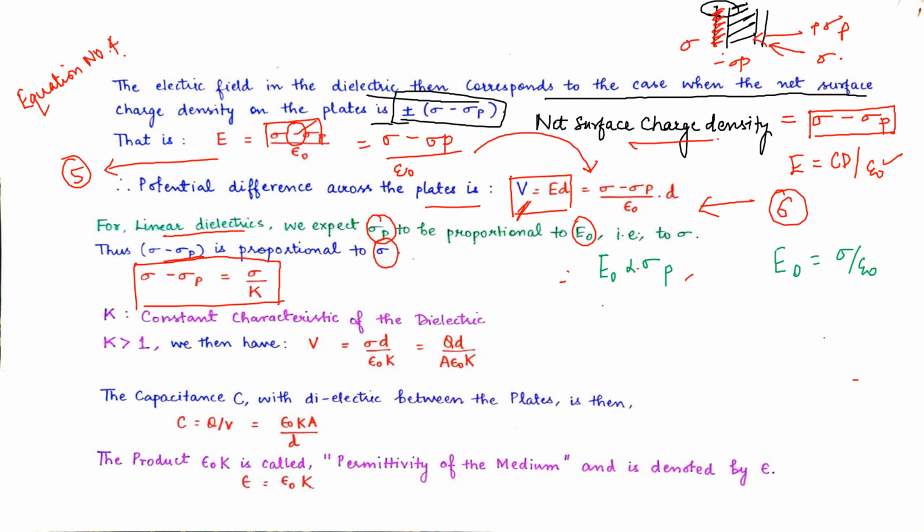So sigma p is proportional to sigma upon epsilon naught. As this is a constant, we can write sigma p is proportional to sigma. So from here we can introduce it in the equation of potential.